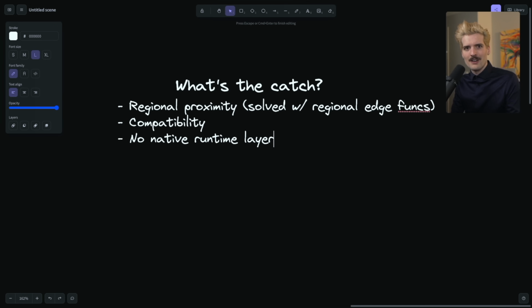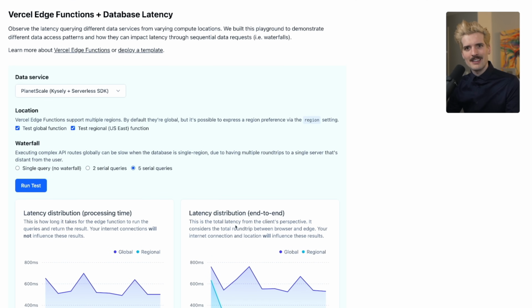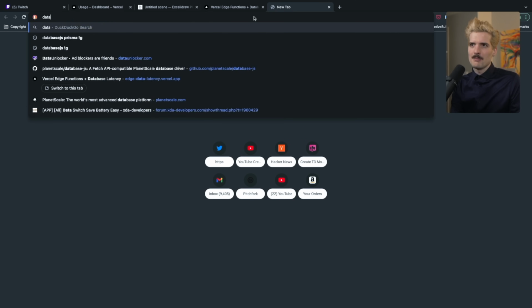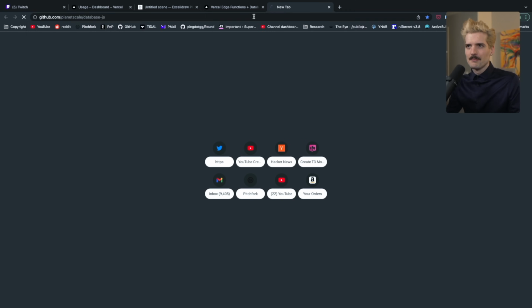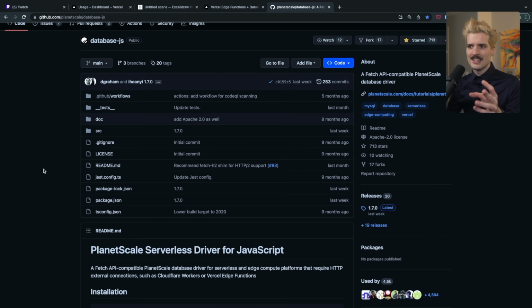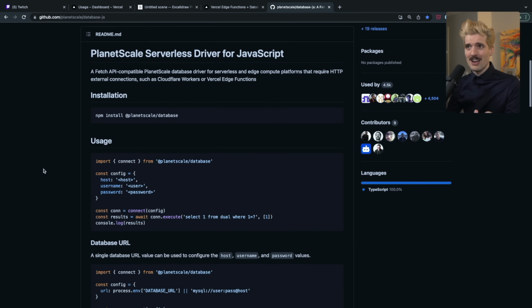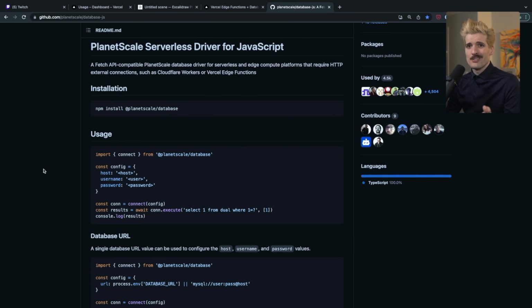One of the biggest is our friends over at PlanetScale, who are actually the ones I was testing in this demo here. How am I using PlanetScale if I can't connect to the database? Well, they worked really hard to solve this. There's a library I've talked about a bit before, database.js by PlanetScale. And this library isn't necessarily interesting as a library so much as the infra behind it that powers what it is capable of. The TLDR of PlanetScale's serverless driver is that you can just post a request to an endpoint and get back a response.